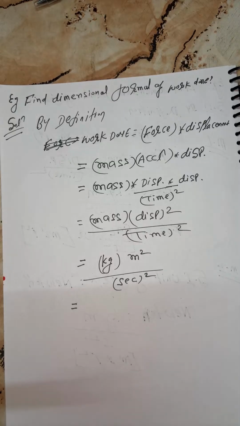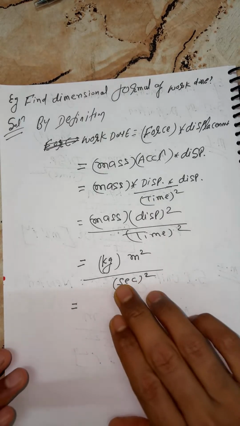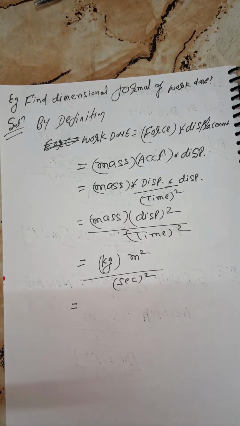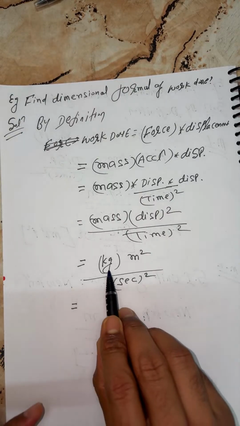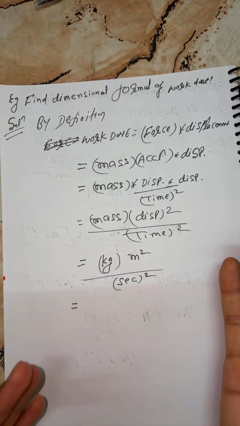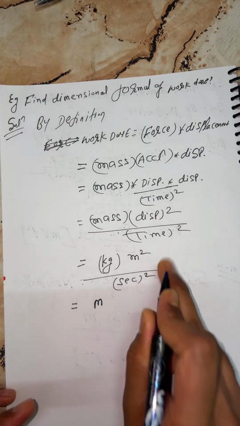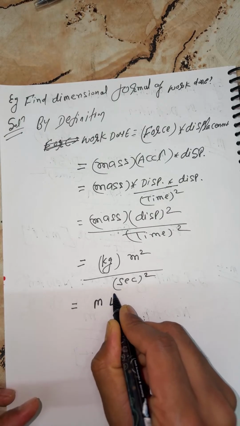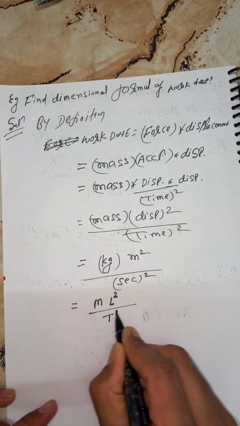Unit depends on which type of unit you wanted to write. But if you wanted to write the dimensional formula, you have to refer to the SI unit. Kilogram we can convert to mass, meter to length, so L square, and second, you can write this is T square.